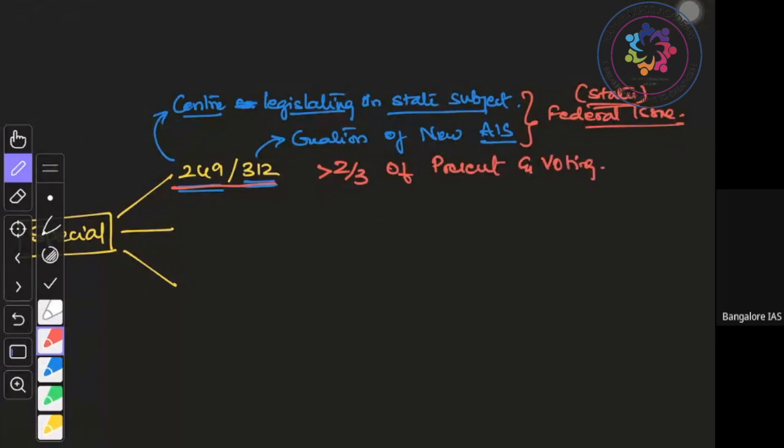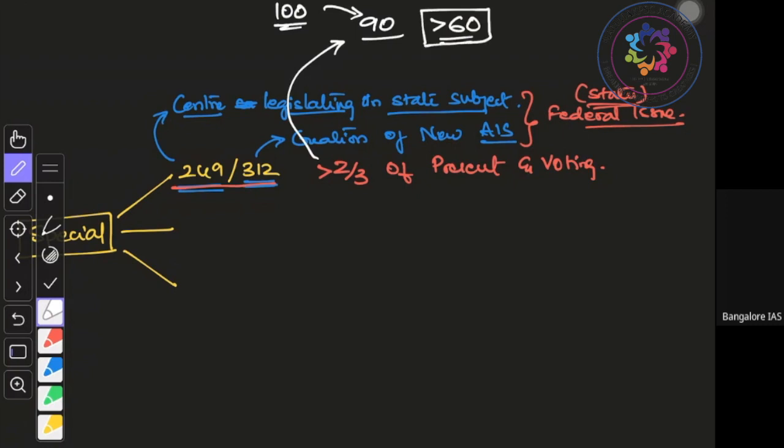Again, in our example, out of 100 strength, 90 have come on that day. So what special majority is required under Article 249 and 312? More than 2/3, which means more than 60. Out of the 90 people who have come, more than 60 have to vote, present and voting.